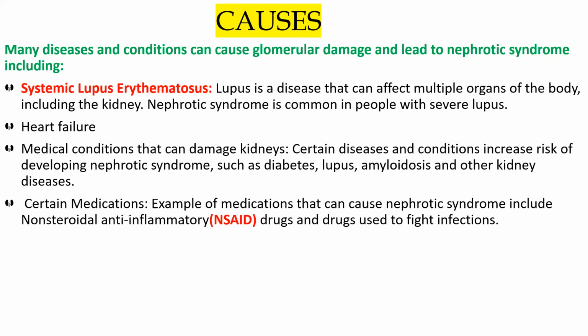That is why they are known as anti-inflammatory drugs. So these drugs reduce inflammation, reduce the pain, decrease the fever, and they can even prevent blood clots.